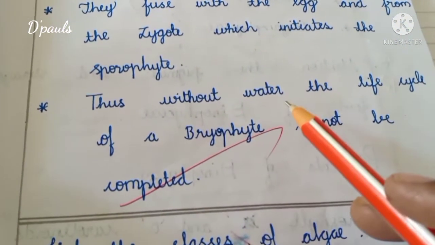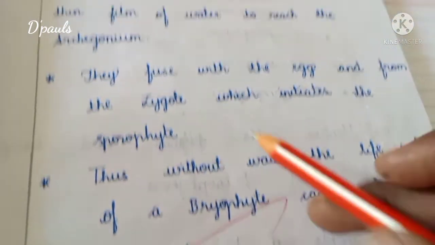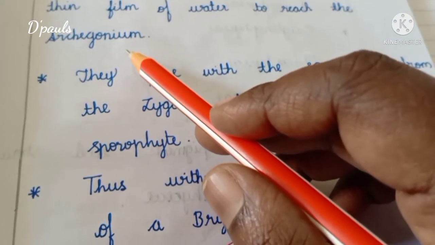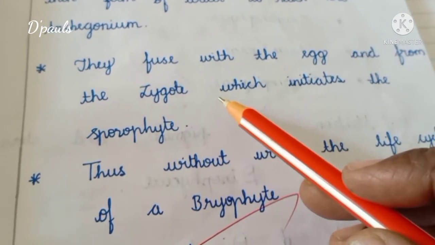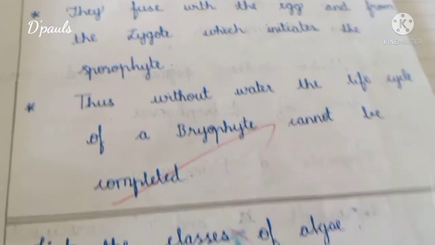Thus, without water, the life cycle of bryophyte cannot be completed. The antherozoids need to swim in the water to reach the archegonium, the female part. Only then the fertilization will take place. So, water is needed for bryophytes.